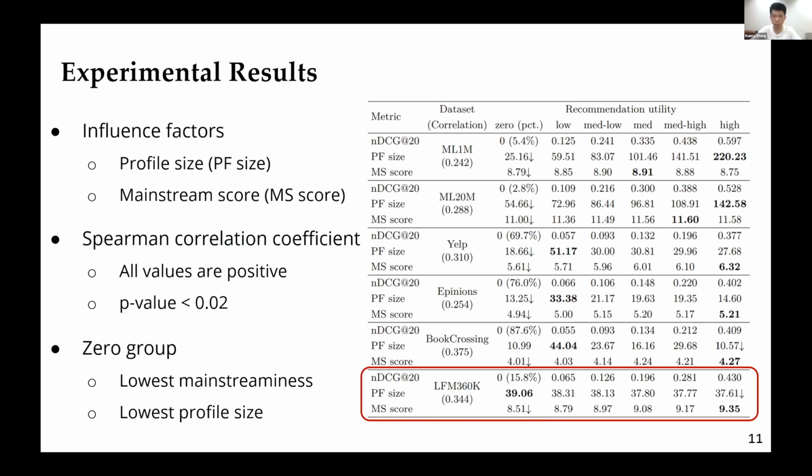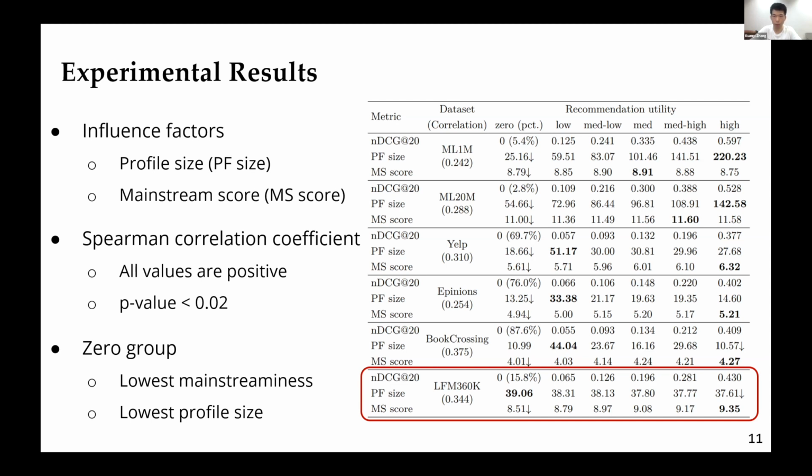As we could see in this table, profile size is the main reason for the increase in utility on the ML1M and ML20M datasets, where we see apparently positive correlations. With a much larger profile, a low mainstream user could get satisfactory results.